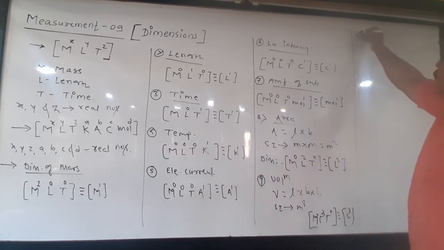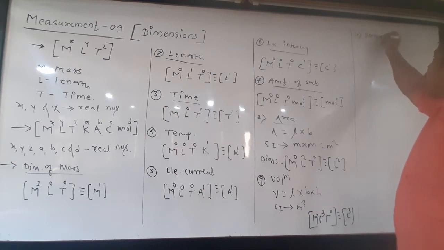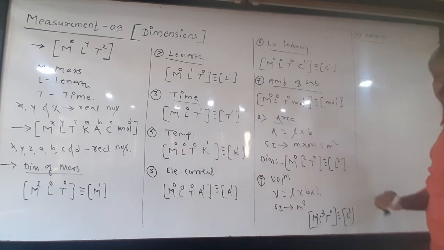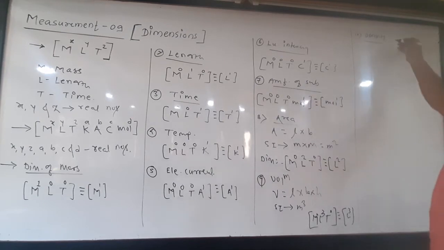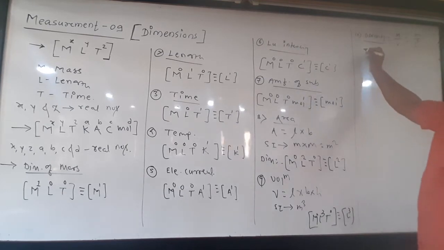Now number 10. What are the dimensions of density? What is the formula for density? You know density is the ratio of mass to volume. So we can say it is mass upon volume, which is L cube, length into breadth into height. So what is the SI unit?